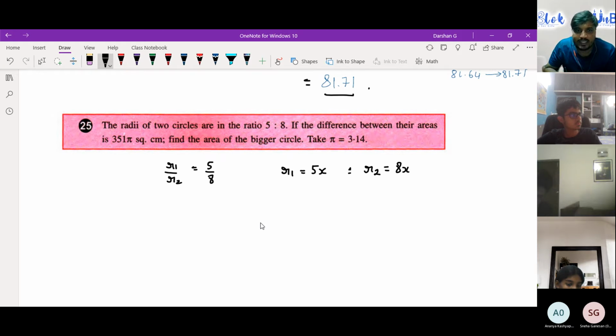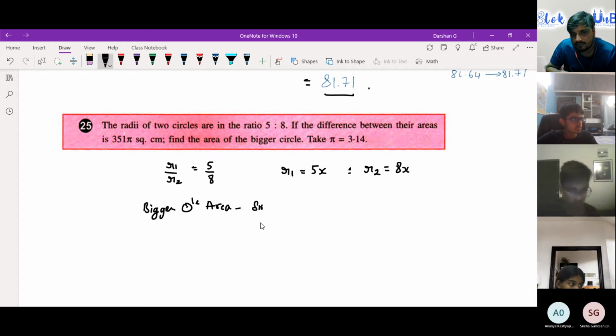So the difference between their areas is 351. When I say difference, it should be bigger circle area minus smaller circle area, that is equals to 351.